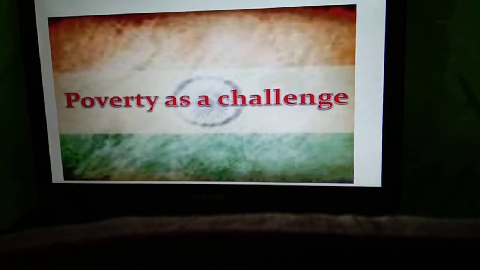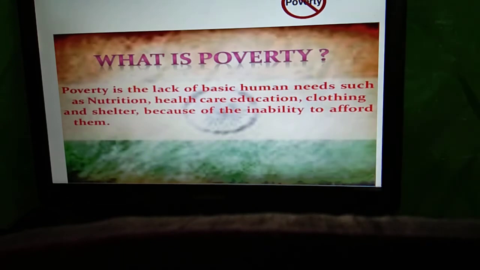Students, this chapter deals with one of the most difficult challenges that was faced by our country after independence, that is poverty. Basically, poverty trends in India and the world are illustrated through the concept of a poverty line. So in this chapter we will discuss what is the meaning of poverty, what are the causes of poverty, as well as the anti-poverty measures that were taken by the government. So let's start with the meaning of poverty.